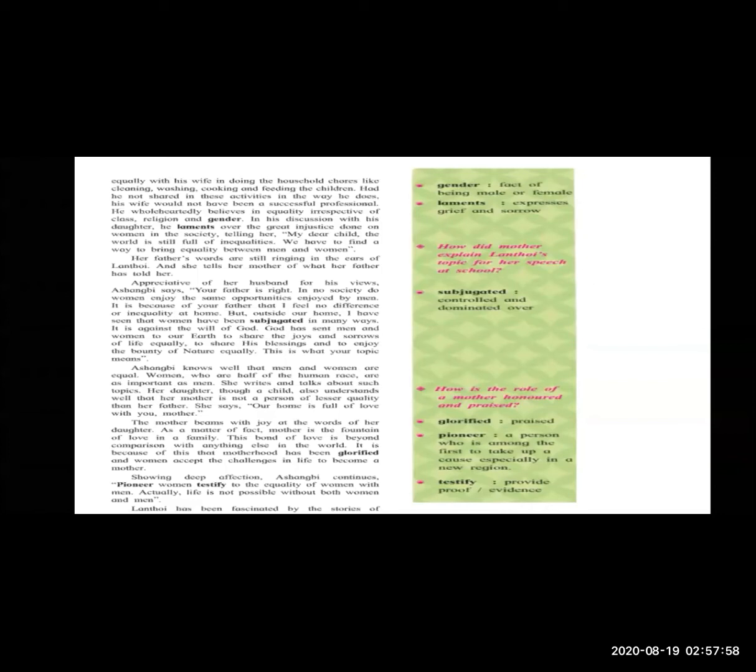Okay, it is because of your father that I enjoy all the opportunities, the same as the men, and it is because of the father that there are no differences or inequality at home. But outside our home, I have seen that women have been subjugated. Okay, subjugated means controlled and dominated in many ways.